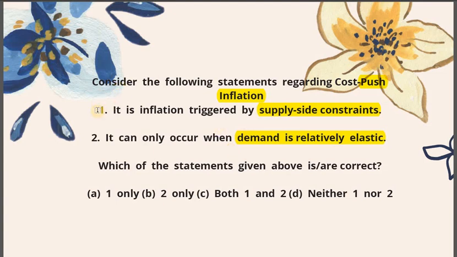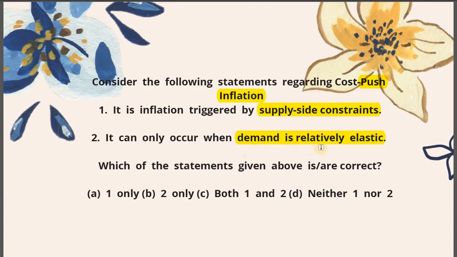So basically statement number one is correct, that yes, cost push inflation entails supply side constraints. What is cost? Cost of production. So supplier is to produce goods, and for that he or she needs to incur a cost in terms of buying raw material, paying wages to the labor. So if that cost goes up, then definitely supply side constraint would emerge. This is either way obvious. Second statement, it can only occur when demand is relatively elastic, is not correct.